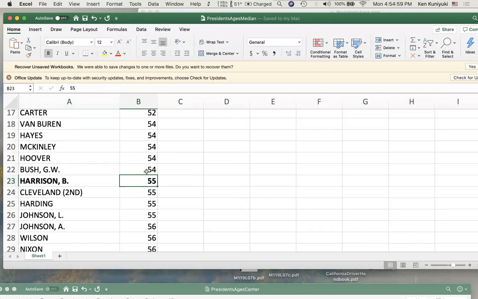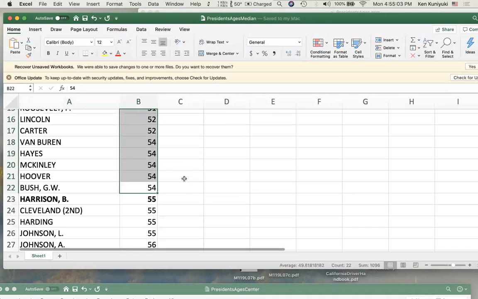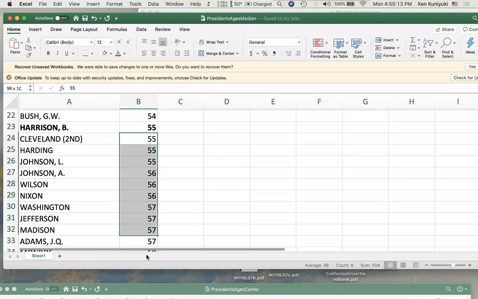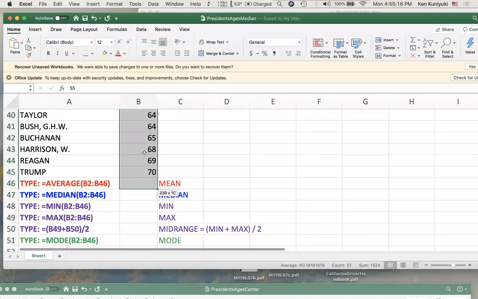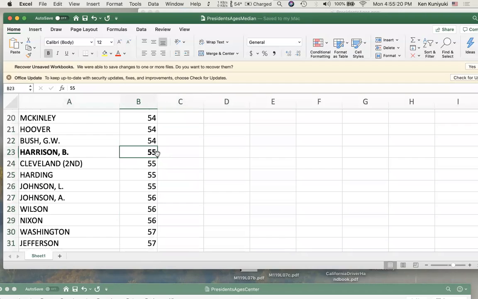Notice there are 22 ages below the 55 years, and there are 22 ages above the 55 years. Remember, ties are okay. But basically 22 ages above the 55 years, but ties are okay.